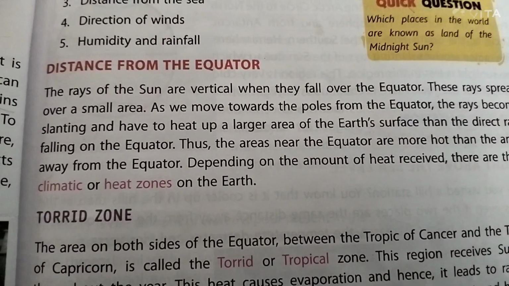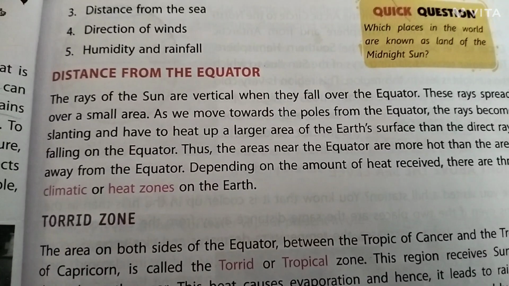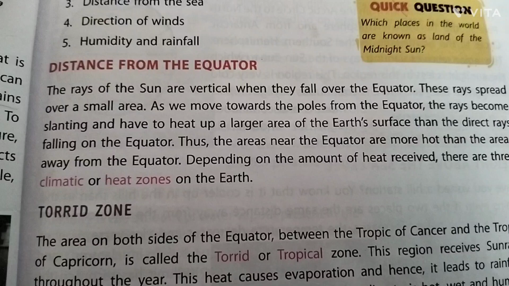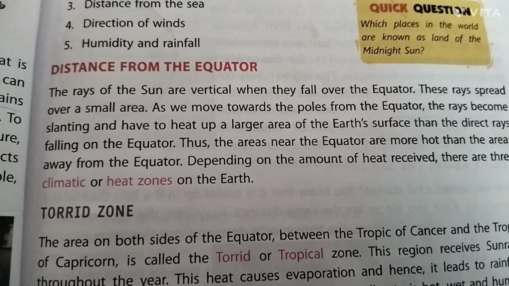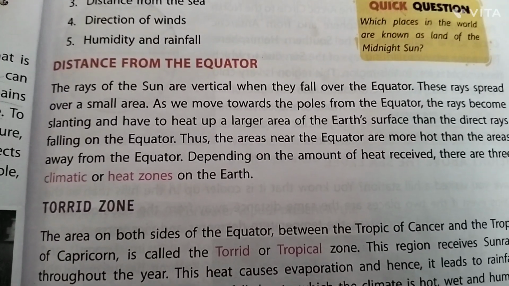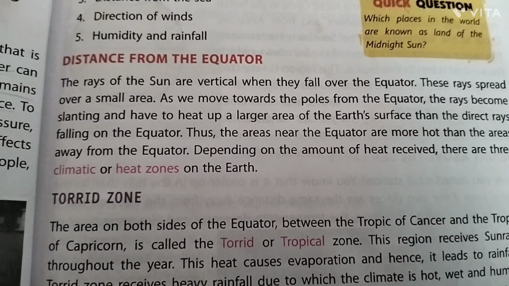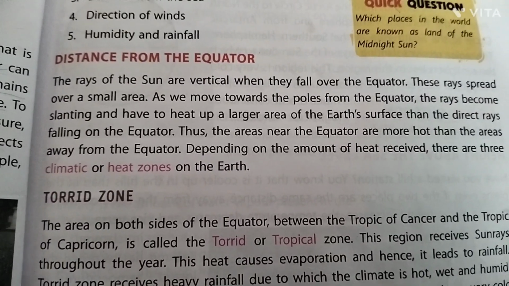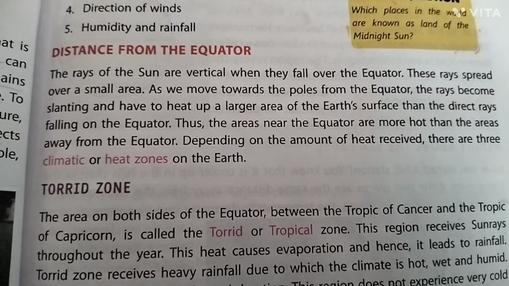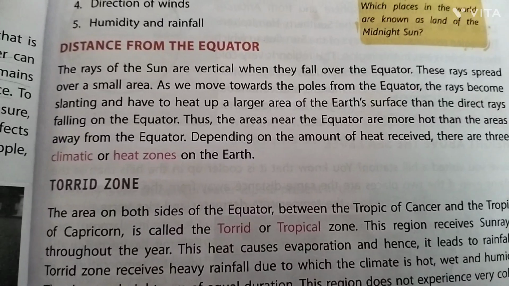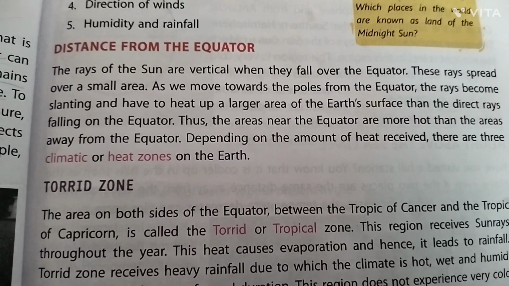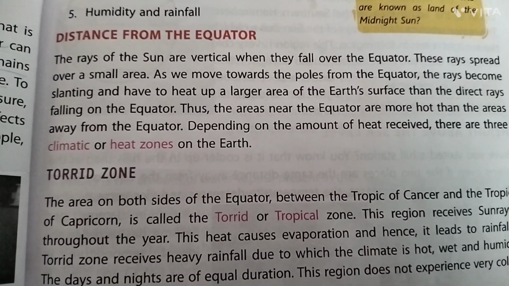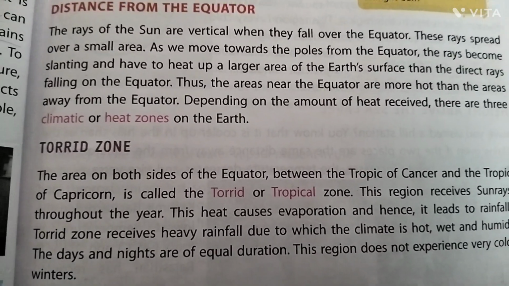The rays of the sun are vertical when they fall over the equator. These rays spread over a small area. As we move towards the poles from the equator, the rays become slanting and have to heat up a larger area of the earth's surface than the direct rays falling on the equator. Thus, the areas near the equator are hotter than the areas away from the equator.